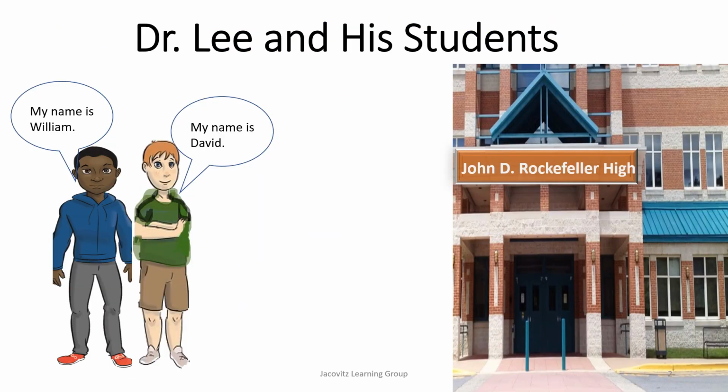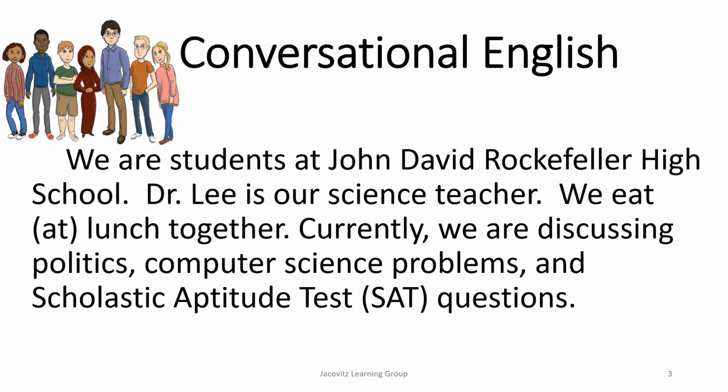So, Dr. Lee and his students, these are two of his students, William and David. They're students at John D. Rockefeller High School. By the way, John David Rockefeller High School, in this case, is imaginary. It's not a real school. These are characters from a book we wrote. So anyway, look here.